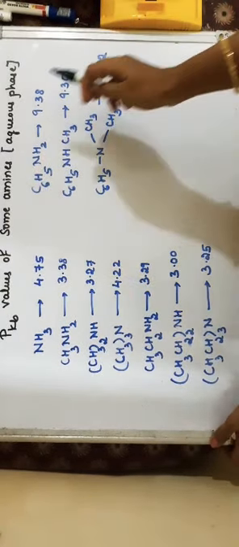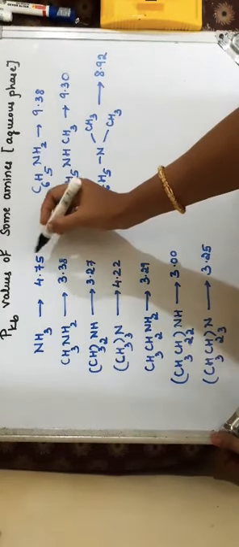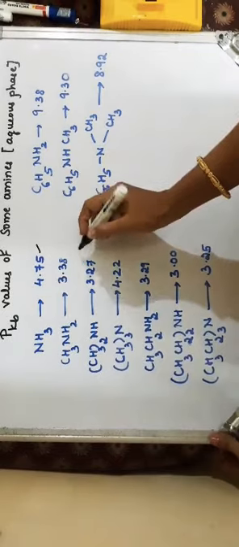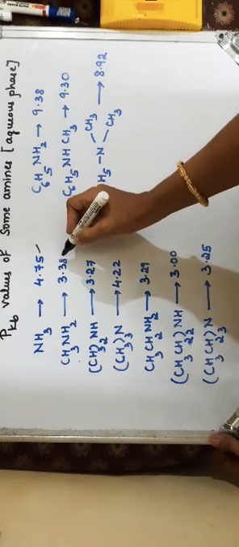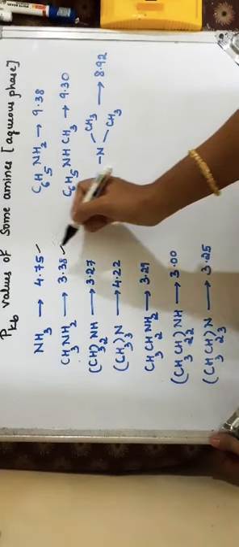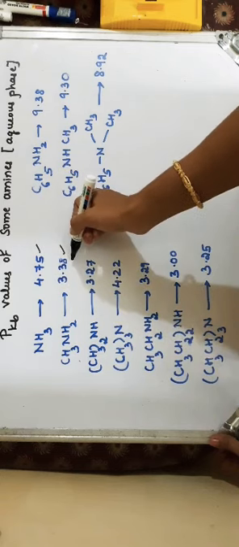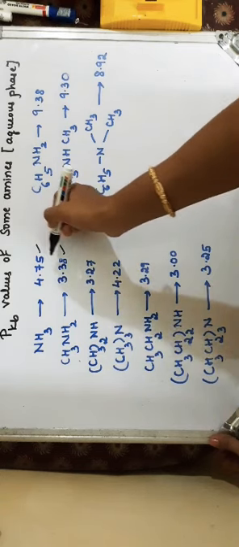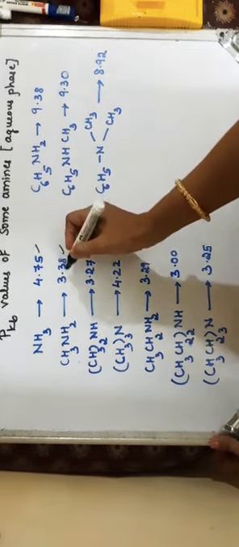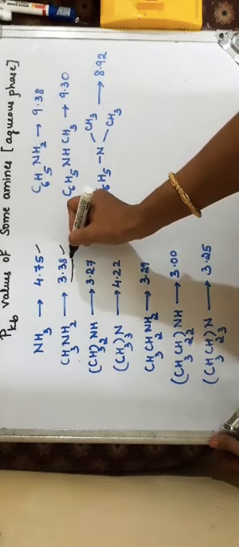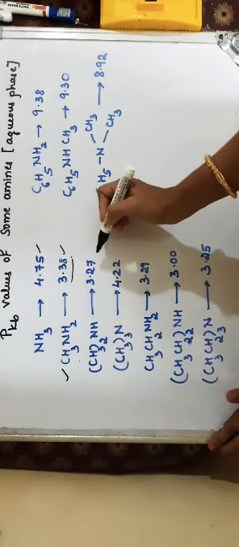The pKb values of some amines in the aqueous phase are given below. Here you can observe that ammonia has a pKb value of 4.75, whereas methylamine, when a CH3 group is attached to the amine group, has 3.38. That means ammonia has a pKb value more than that of methylamine. The smaller the pKb value, the stronger the base. So methylamine, with the lesser pKb value of 3.38, is a stronger base than ammonia.